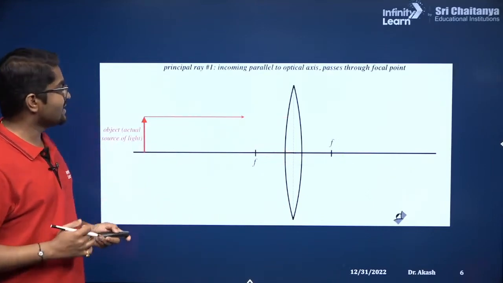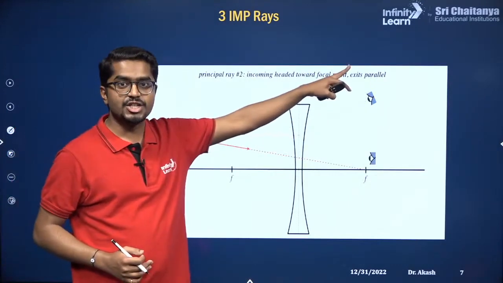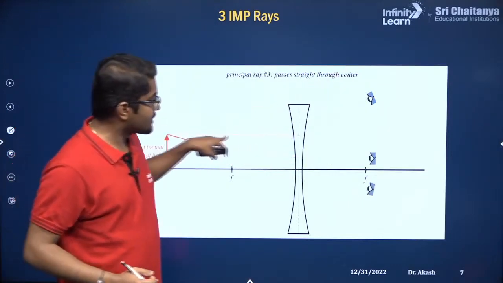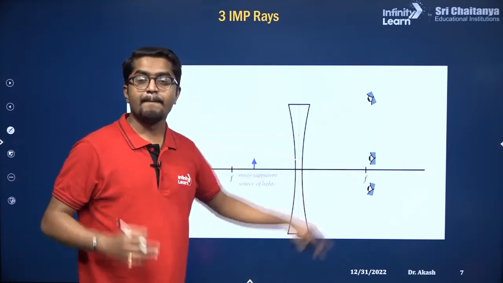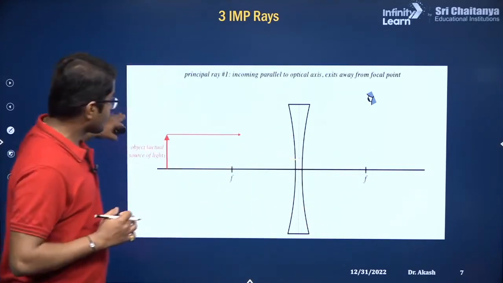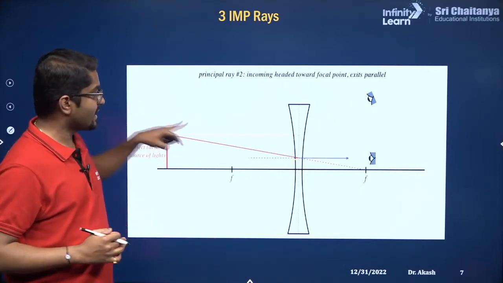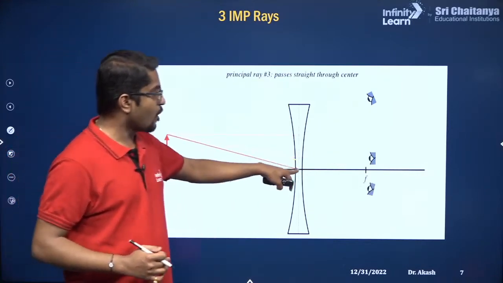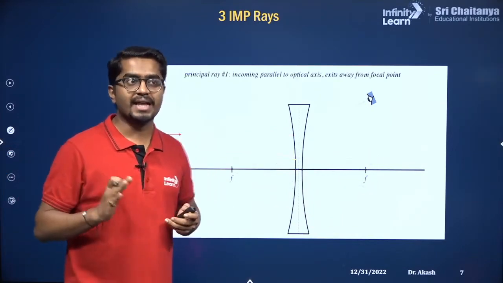And for the concave lens, very similar. First ray, it will diverge. Second ray which is directed towards the focus, after refraction, it would be parallel to the principal axis. And the third ray, which is passing through the optical center, will go without any deviation. No deviation in that ray.